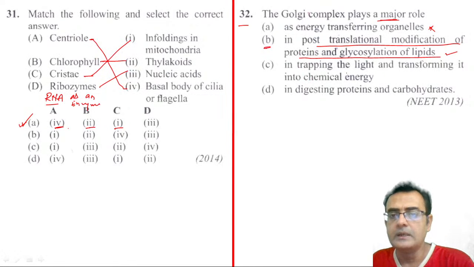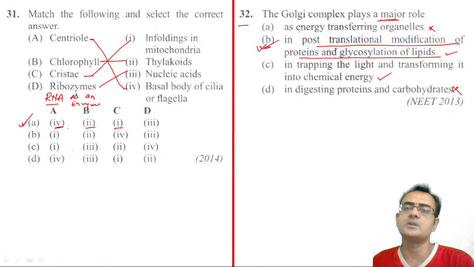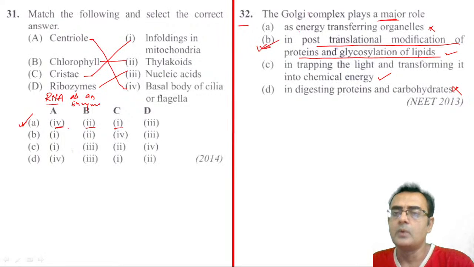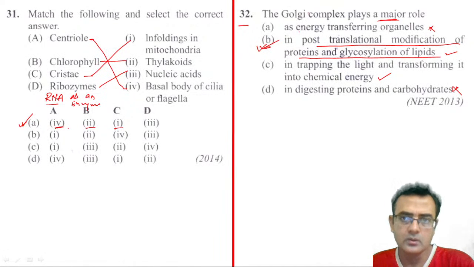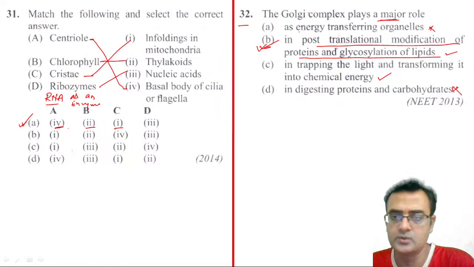Third choice. In trapping the light and transforming it into chemical energy. No, this job will be carried out by the chloroplast. Fourth choice. In digesting proteins and carbohydrate. Not at all, they won't digest actually. So B number is the correct answer. Post-translational modification takes place in the Golgi complex. This is the major role of the Golgi complex.